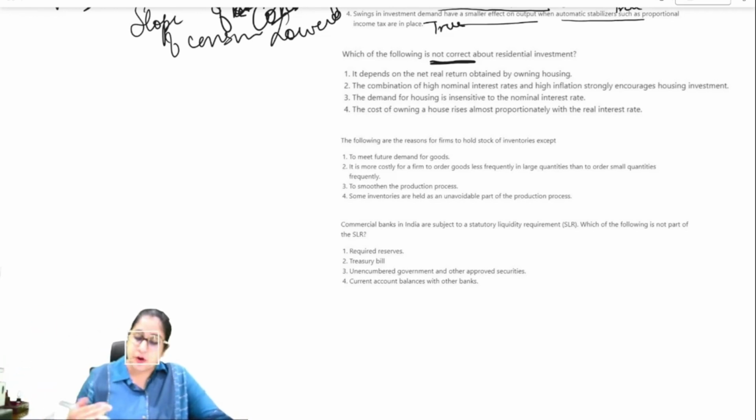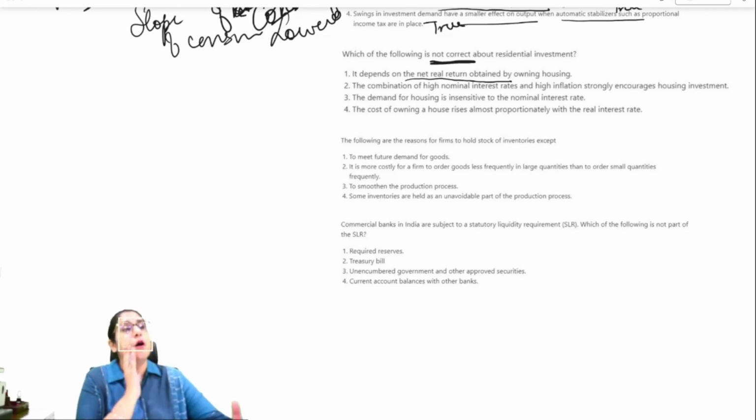That is your residential investment, for the purpose of rental income. Now, it depends on the net real return obtained by owning a house. So yes, residential investment depends on how much rental income you are expecting to earn from it. Then accordingly you will invest in that kind of market.